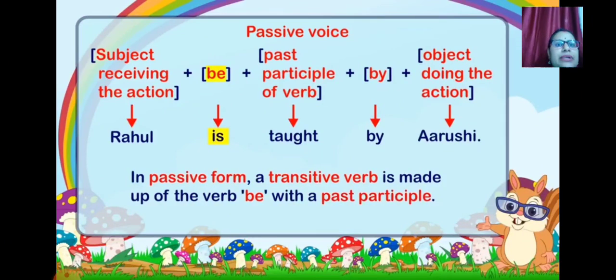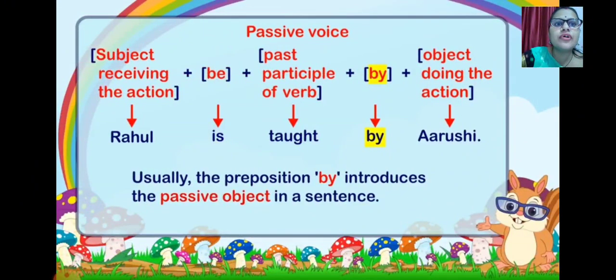There is an example, the example which I have already given in the last clip. Rahul is taught by Arushi. In passive form, a transitive verb is made up of the verb be with the past participle. This is what I just said to you. Be can be changed in any way. It can be is, am, are, was, were. That depends upon the tense. Let's move forward. Usually the preposition by, the preposition which you can see over there, introduces the passive object in a sentence.